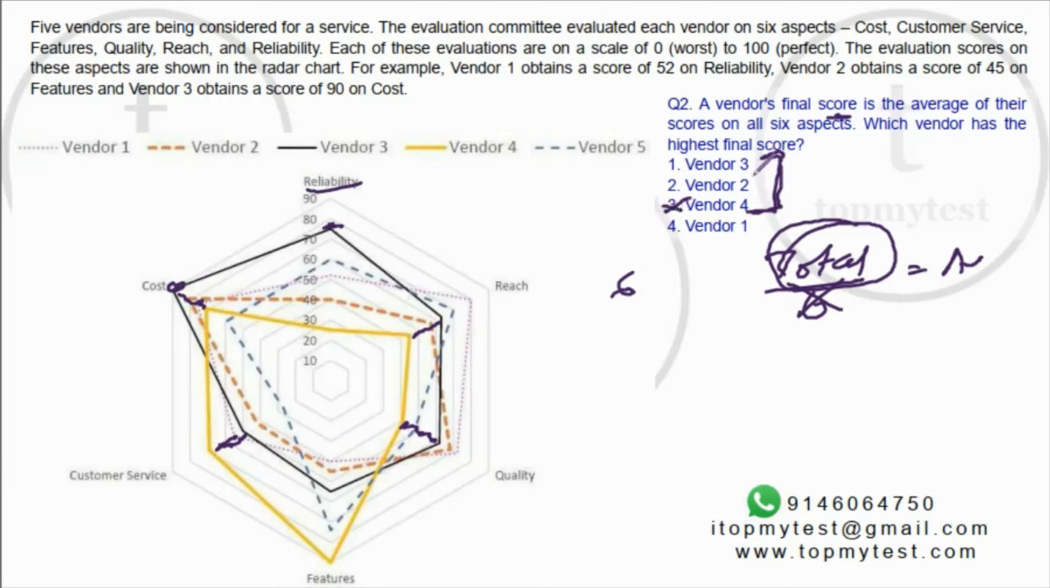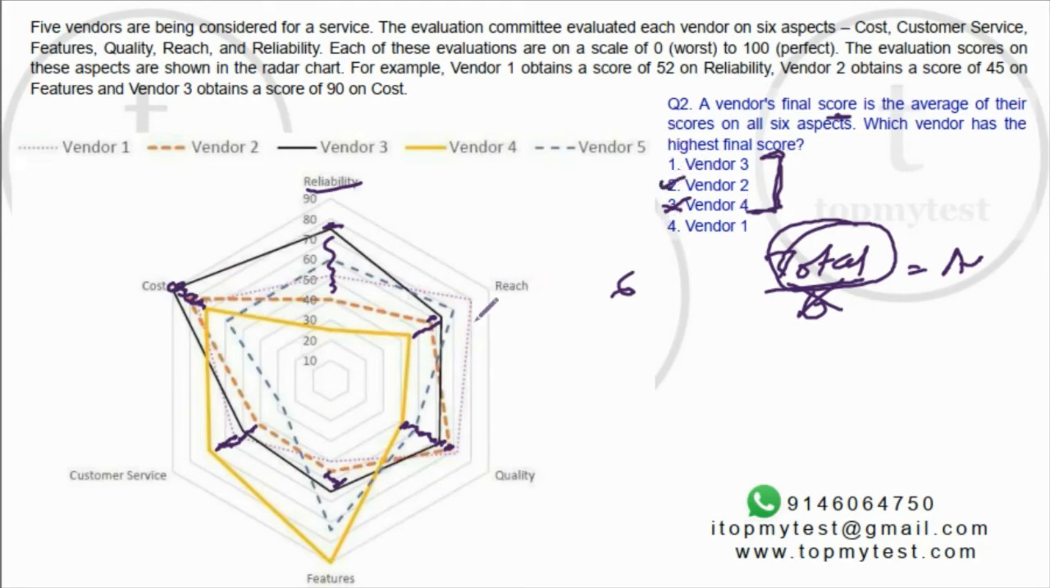Now let's check vendor 3 and vendor 2. If we check vendor 3 and vendor 2, again there's a huge gap here, right? There's a reasonable gap here. This gap and this gap roughly offset each other. There is another gap in favor of vendor 3, and there is another gap in favor of vendor 3. So we can very clearly say that vendor 2 is also out.